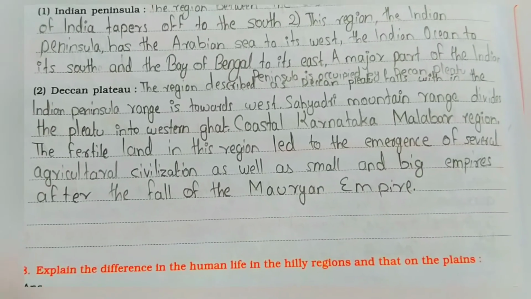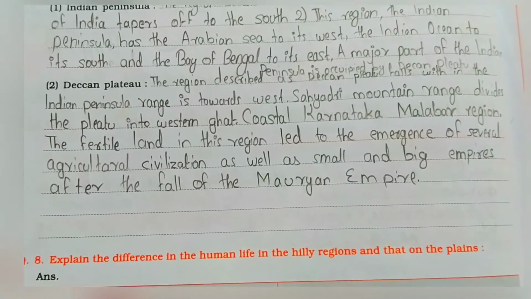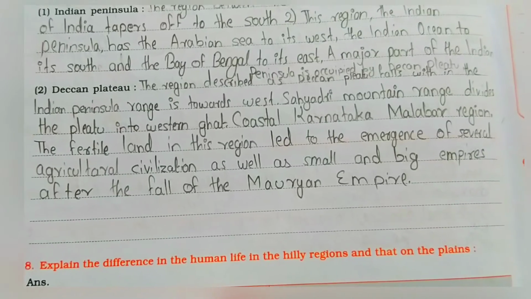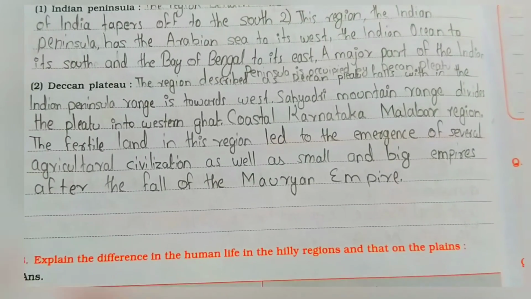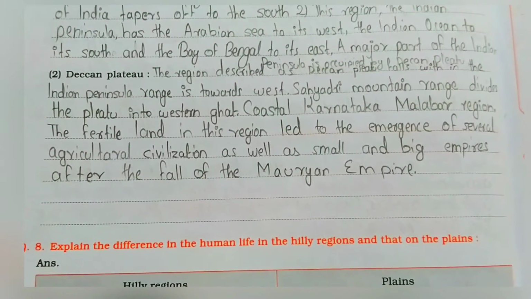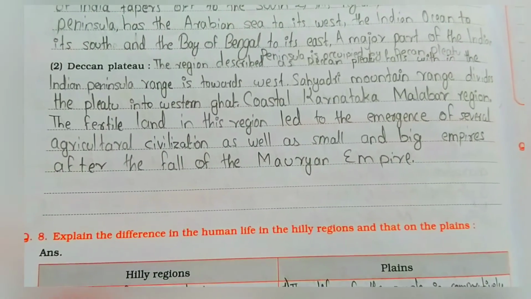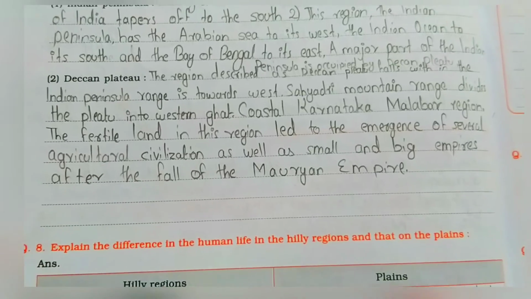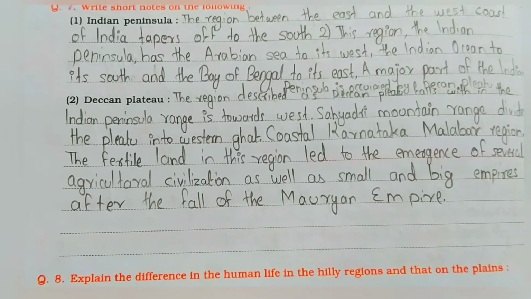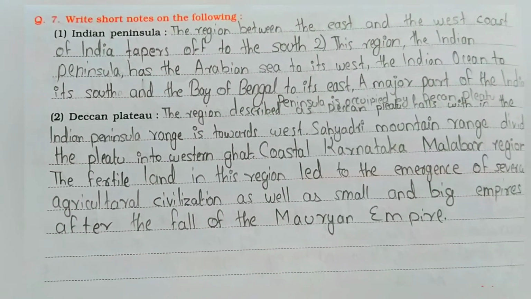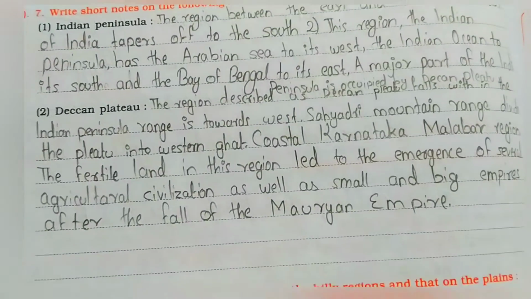Deccan Plateau: the region described as the Deccan Plateau falls within the Indian Peninsula. Towards the west, the Sahyadri mountain range divides the plateau into the Western Ghats. Coastal Karnataka, Malabar region: the fertile land in this region led to the emergence of several agricultural civilizations as well as small and big empires after the fall of the Maurya Empire.